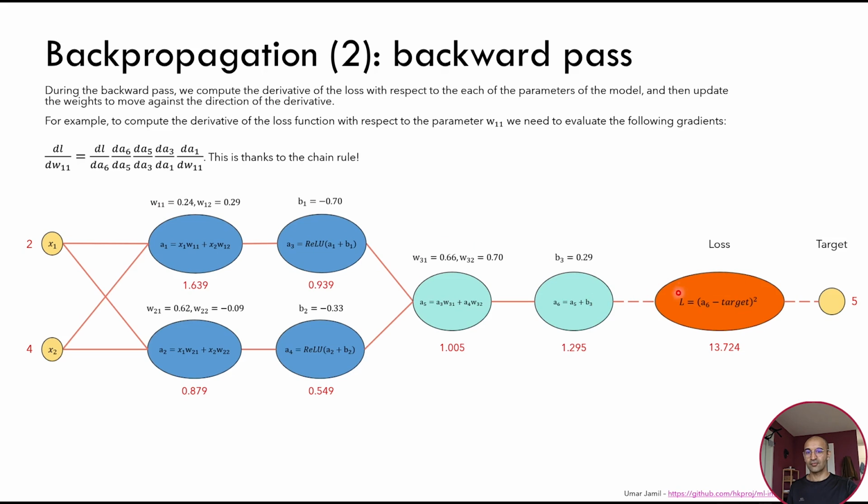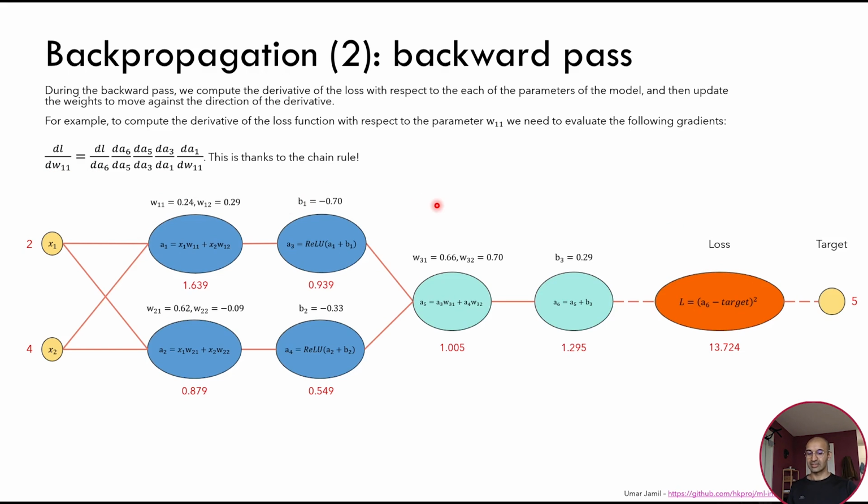So we take the loss function with respect to the previous node. Then the derivative of this node with respect to the previous node, then the derivative of this node with respect to the previous node, the derivative of this node with respect to this node, and the derivative of this node with respect to W11, because this node contains the expression W11. This will result in a series of numbers that, when multiplied together, will give us the derivative of the loss function with respect to W11.